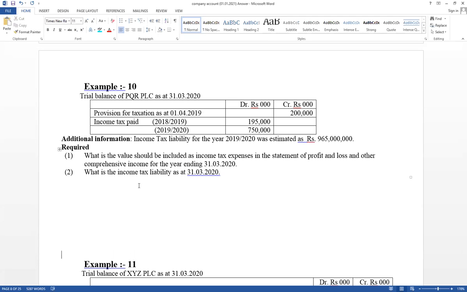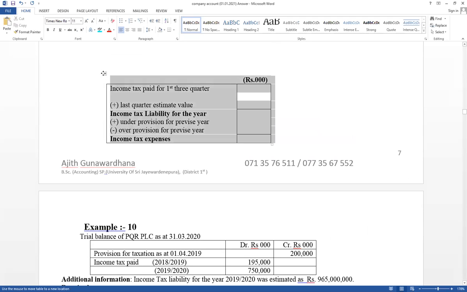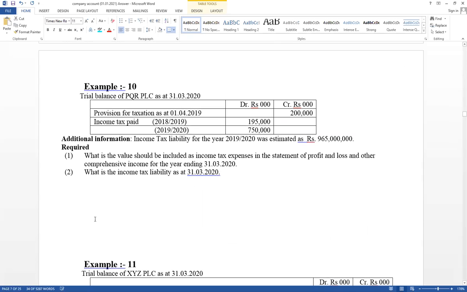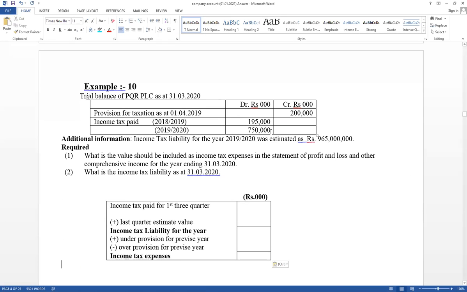And the additional information given is income tax liability for the year. Think, sometimes it has given the last quarter estimate value. Tenth one, try to answer. First three quarters' paid amounts. Last quarter estimate value is not given.